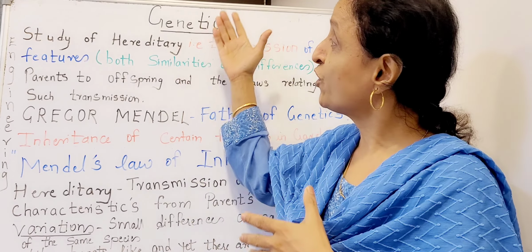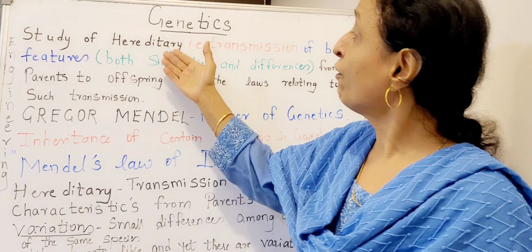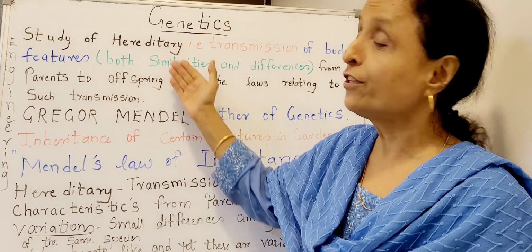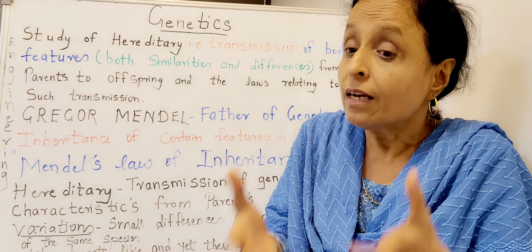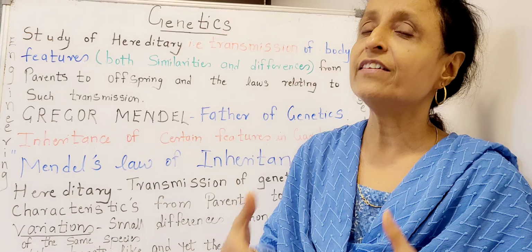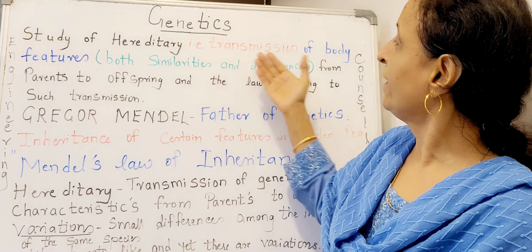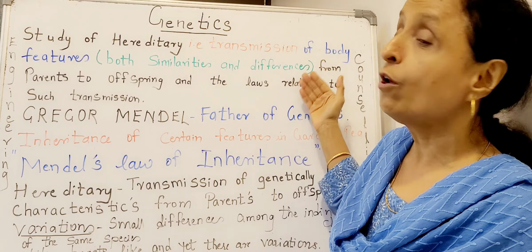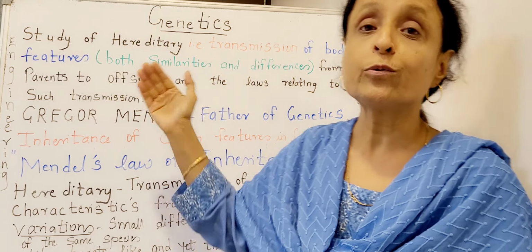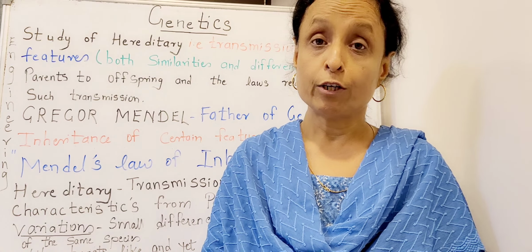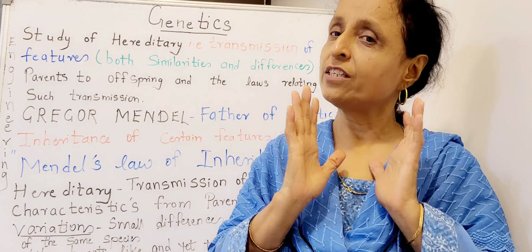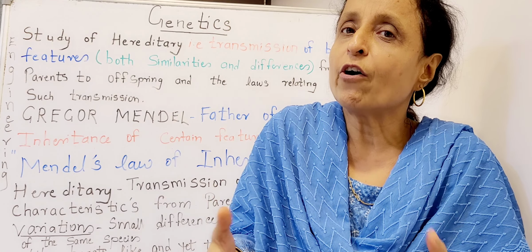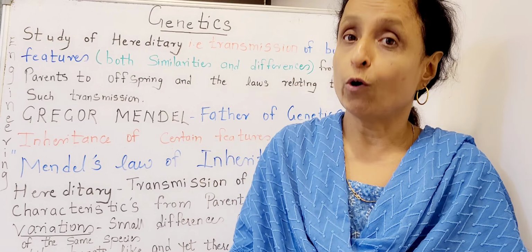So, what is genetics? It's the study of heredity, that is, transmission of the body features which are similar, and yet there is variation. So similarity and differences from parents to the offspring, and the laws relating to such transmissions. So genetics follows certain laws, and the characters which come in the offspring come through these laws.